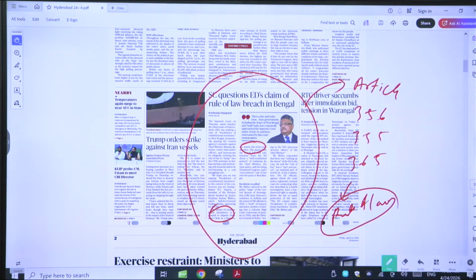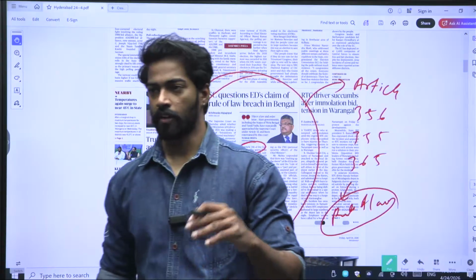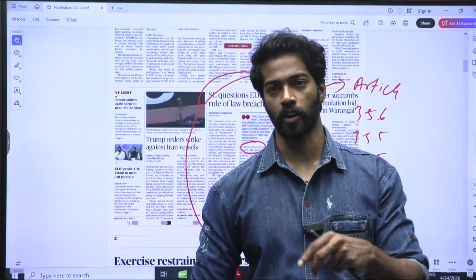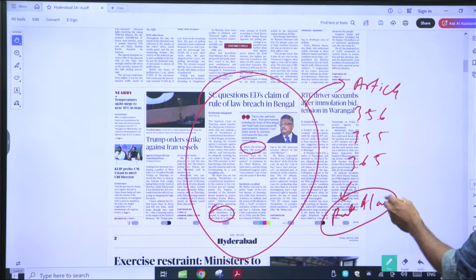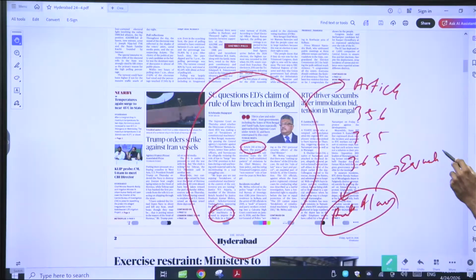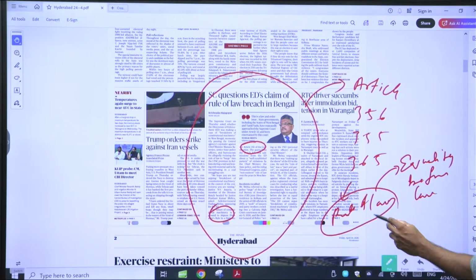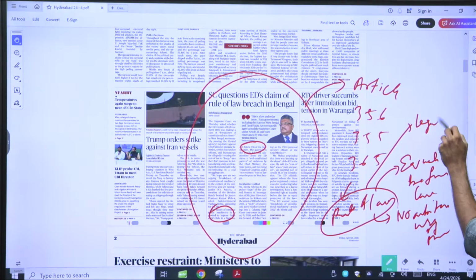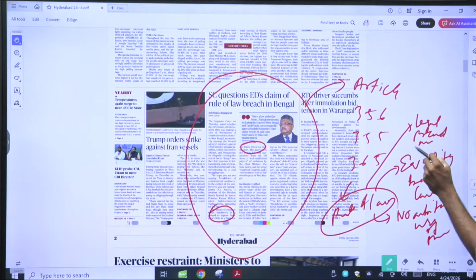Now, let us understand what rule of law is. Rule of law is nothing but the supremacy of law that is prevailing in India, not the supremacy of people. And there are three main aspects that are part of rule of law. First is equality before law. Second aspect is no arbitrary use of power. And the third aspect is legal procedures should be followed.